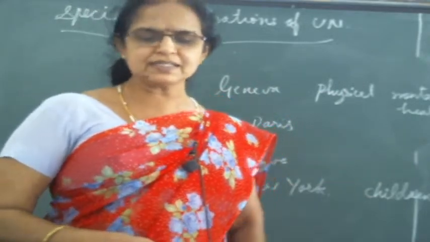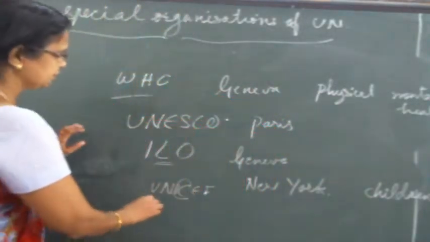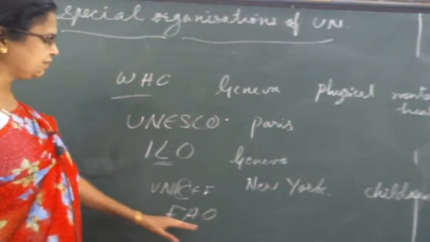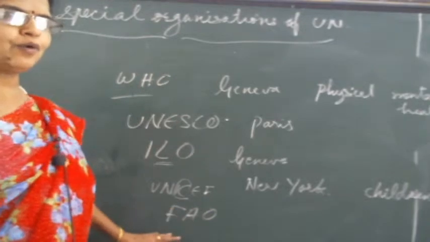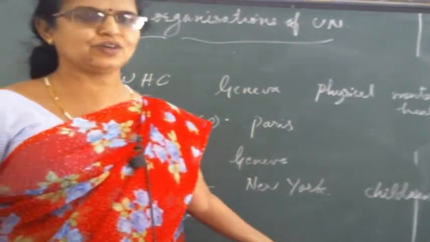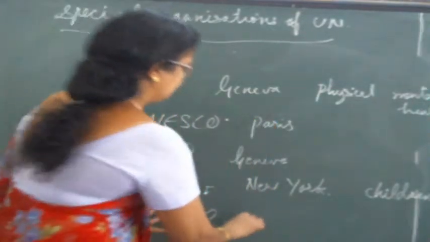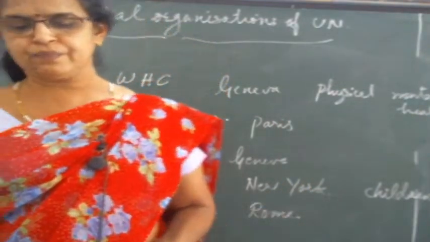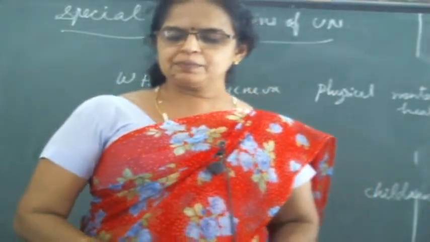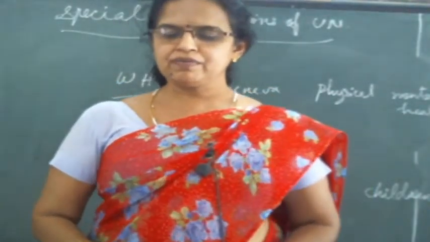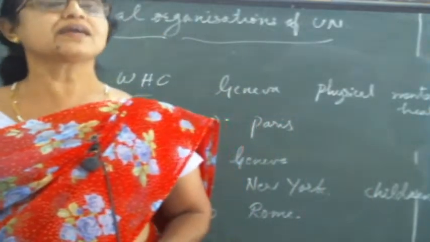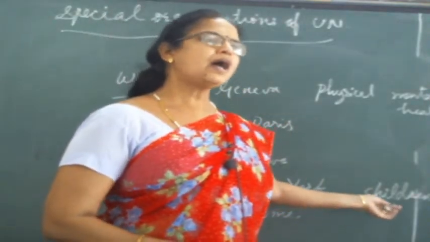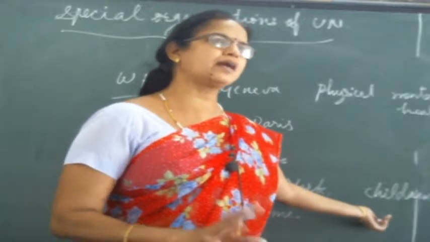And the next one is FAO. What is FAO? Food and Agriculture Organization. From this you can come to know इसमें क्या काम होगा. Food and Agriculture. Yes, no. Where is the headquarter? Rome is the headquarter of Food and Agriculture. Okay, FAO. To ensure that people get a regular supply of enough and high quality of food to promote agriculture. What is the purpose? Good and high quality food and to promote agriculture.